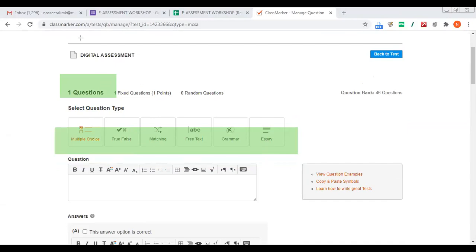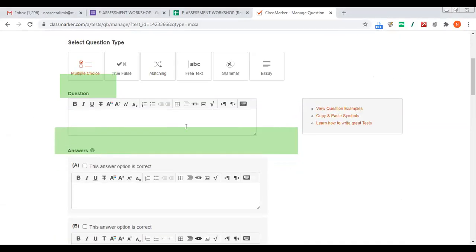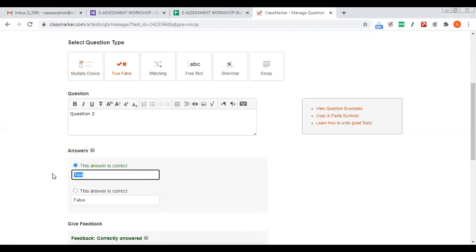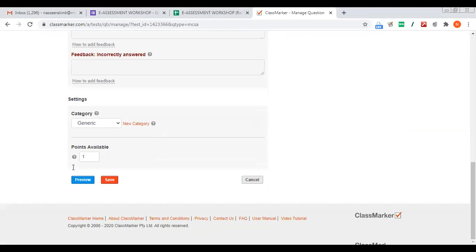Okay, now one question is added. Question 2 you can add, and you can proceed. Okay, if it is a true or false question, you can click on this, and you can add the statement for the true or false question. Here, true or false you can choose. If it's false, you can choose false, like that, and finally you can do it.